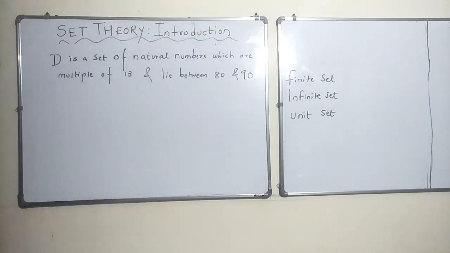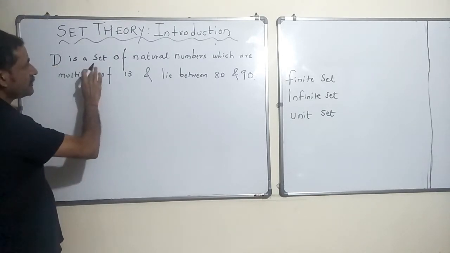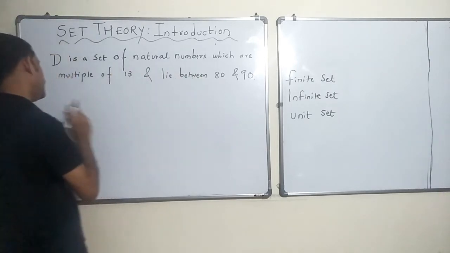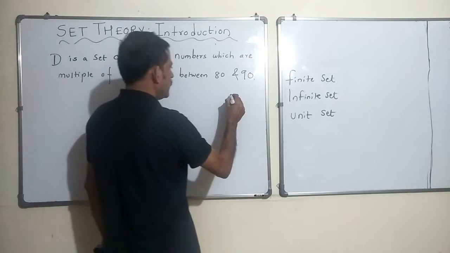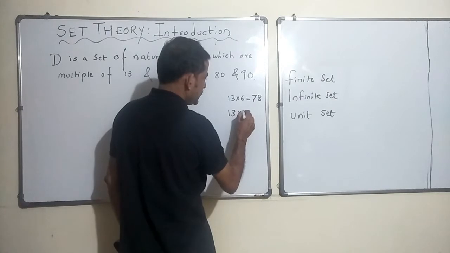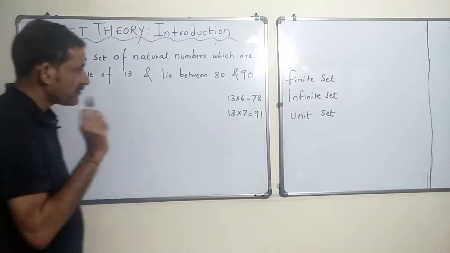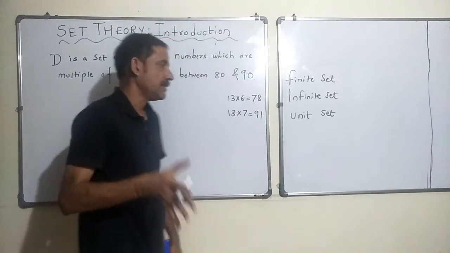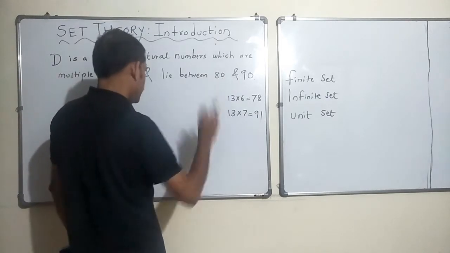So this is the problem about a set D, which is a set of natural numbers which are multiples of 13 and which lie between 80 and 90. Now if you see the table of 13, 13 sixes are 78 and 13 sevens are 91. So there is no multiple of 13 which lies between 80 and 90.